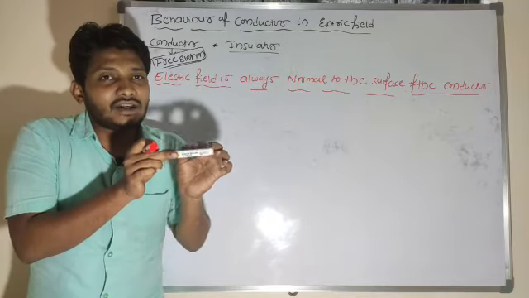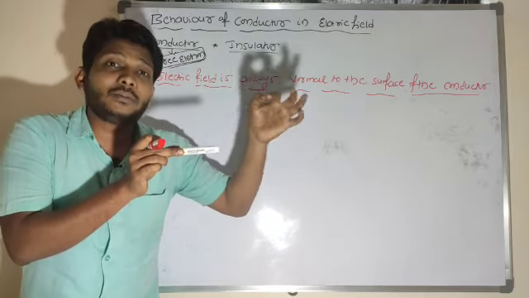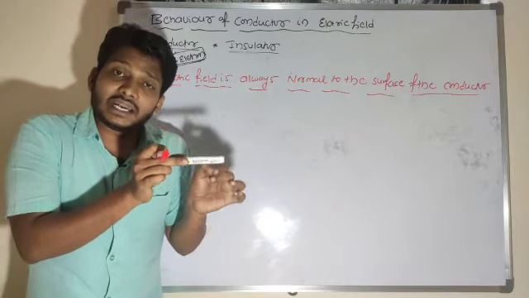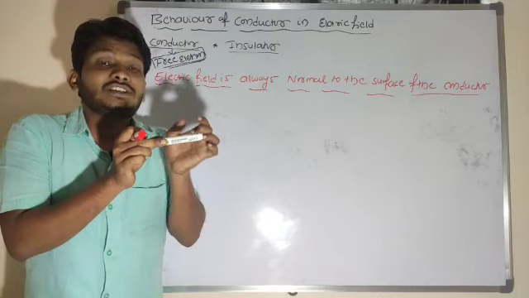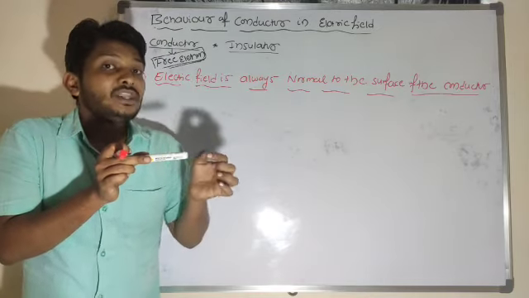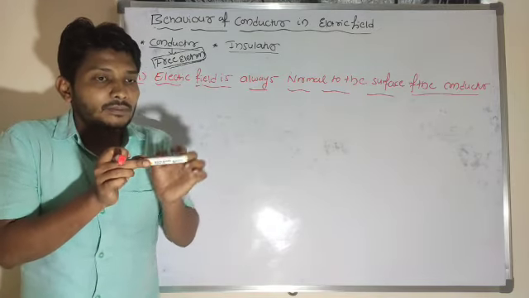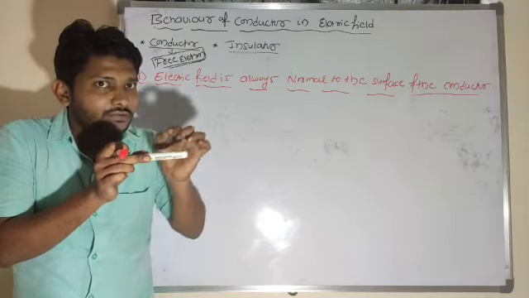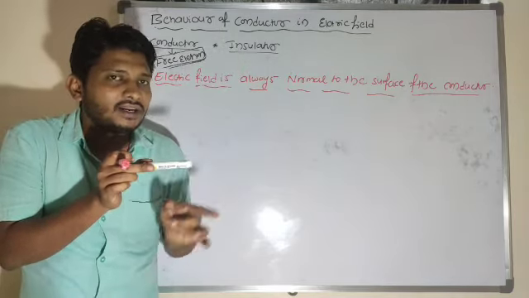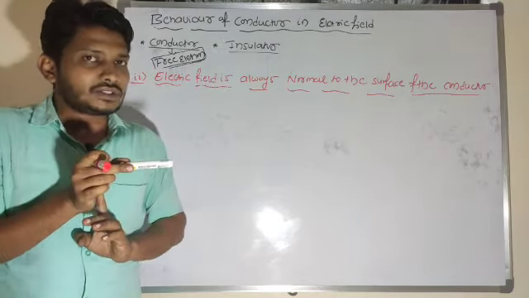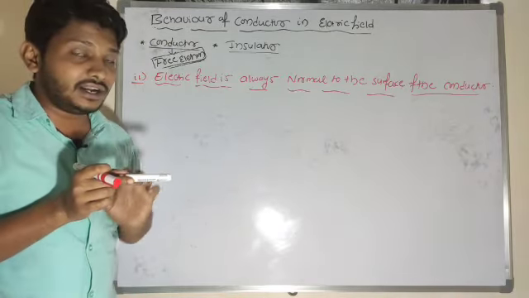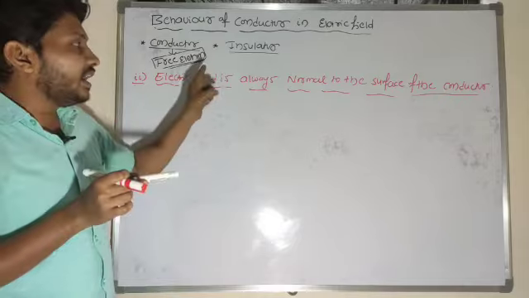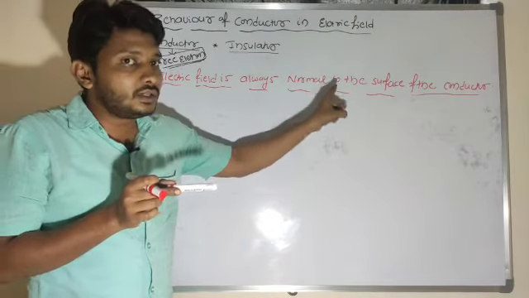If the electrons are easily flowing from one point to another, then in a static situation I would get a current, but that is not possible. In a static situation I won't get current. Current is produced only when electrons are moving from one point to another. So in a static situation, I won't get any kind of current. It means that the electric field must be normal to the surface.